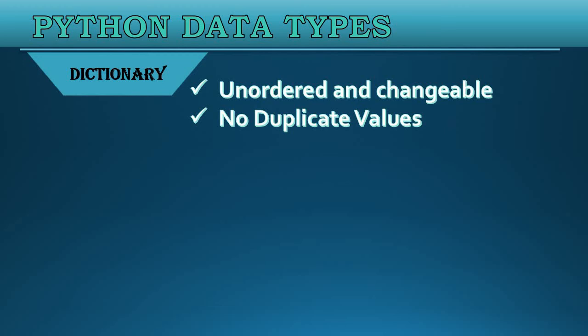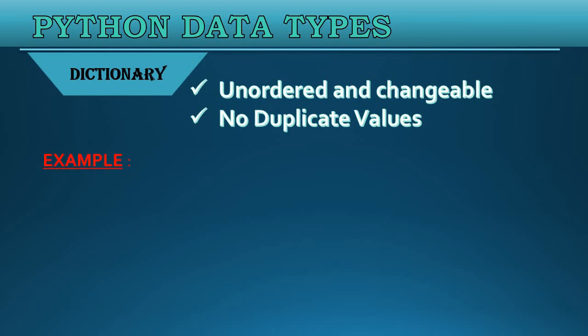So let's move on. The important thing to remember about dictionary is it stores data in key value pairs. That means first we have to write the key and then we will write the value of that key. And we will always separate elements with a comma as we were doing earlier in our data types.